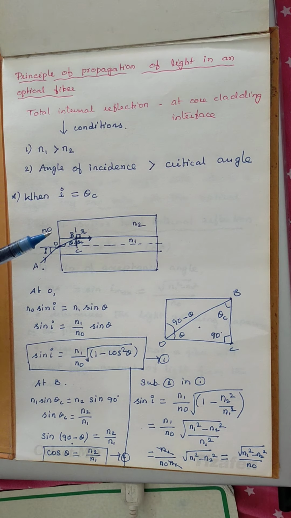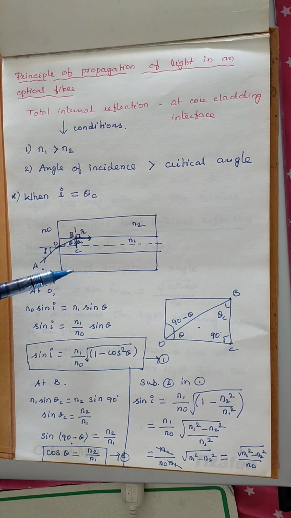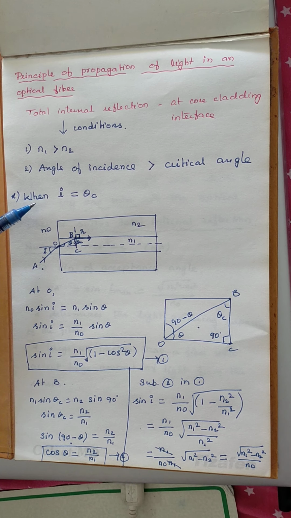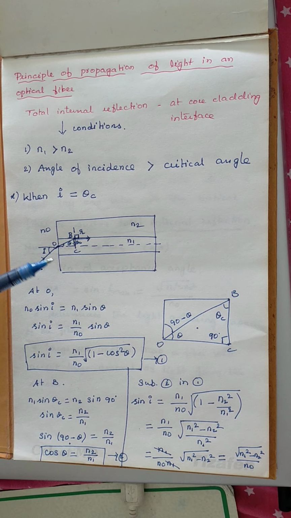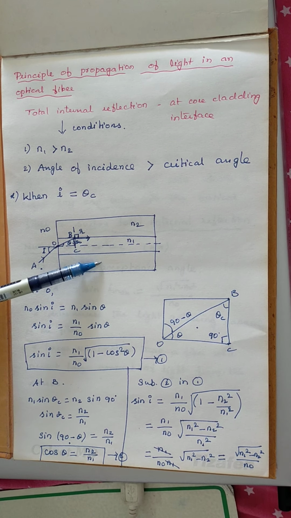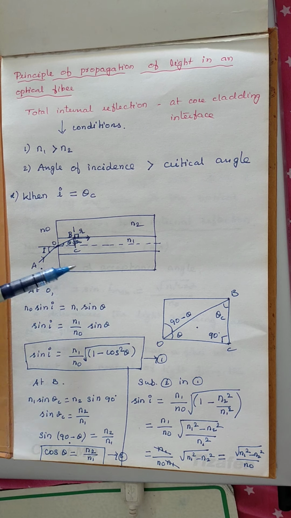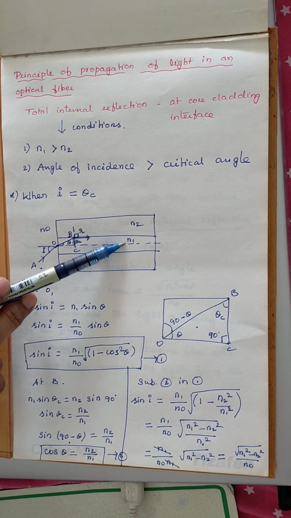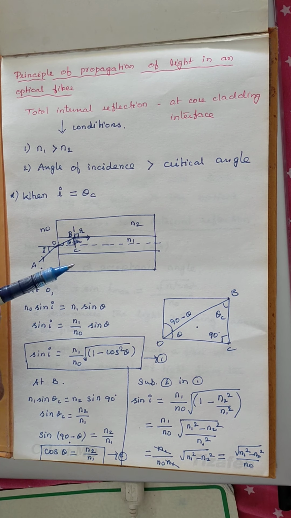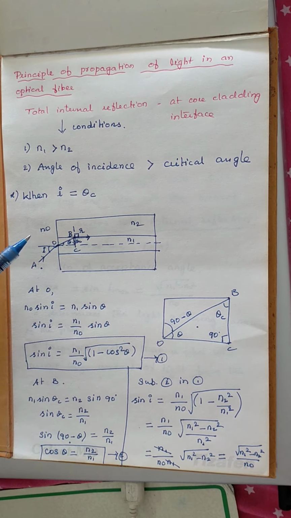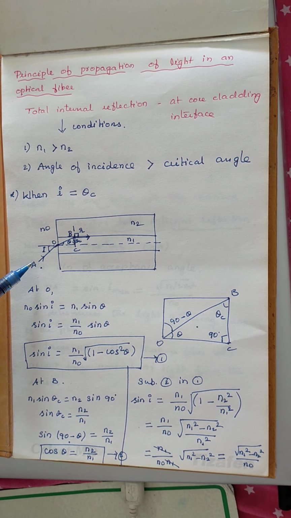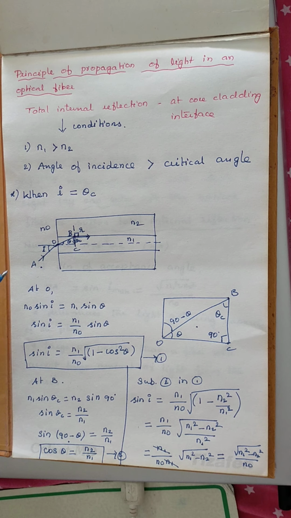Now we are going to derive an expression for the acceptance angle and the numerical aperture. For the derivation of the acceptance angle, we consider the case when the angle of incidence is equal to the critical angle. Let us consider an optical fiber. This is the core and this is the cladding, and this is air of refractive index N0, core is of refractive index N1, and cladding is of refractive index N2. This is the axis of the optical fiber, and let us consider a ray AO which strikes the optical fiber at the point O.